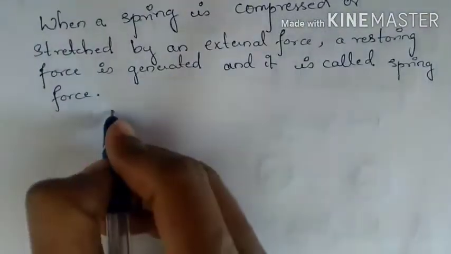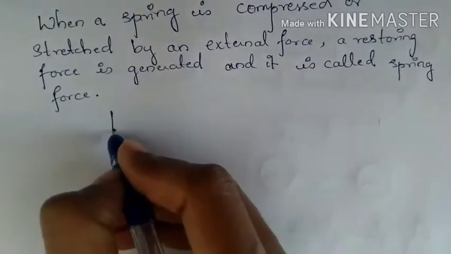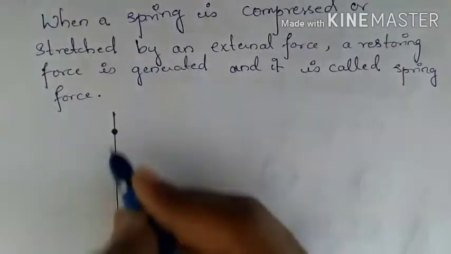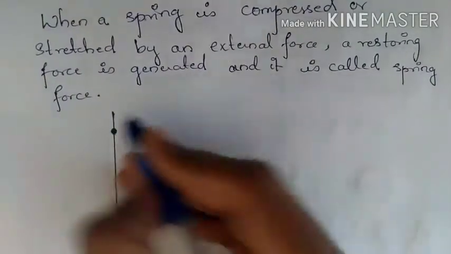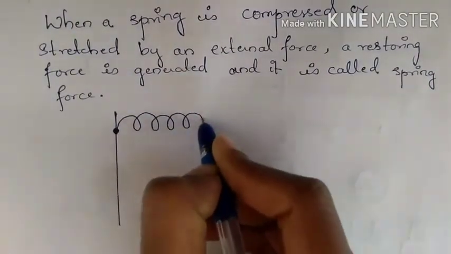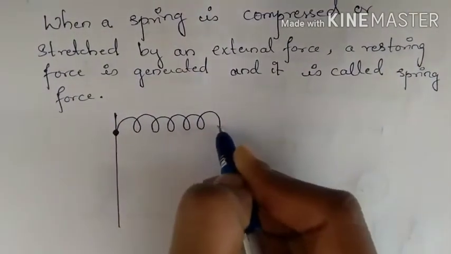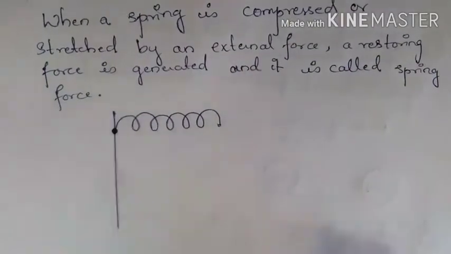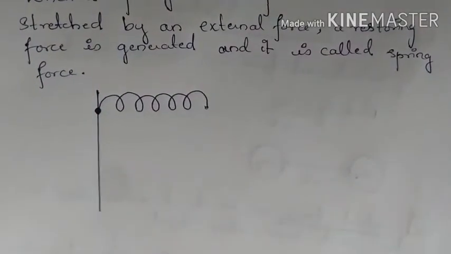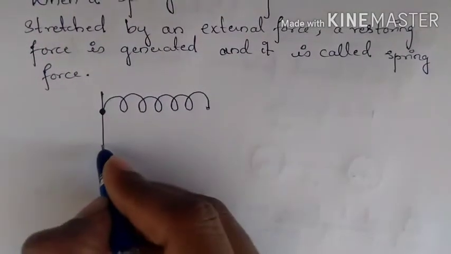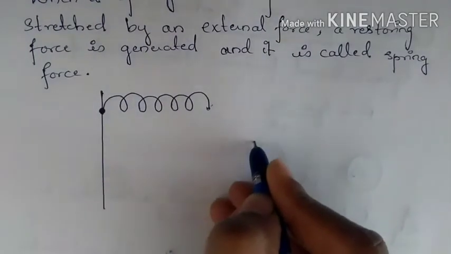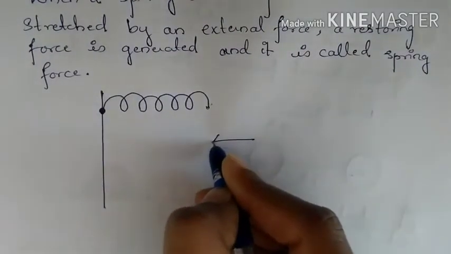Now let us look at the same example. So now this one end of the spring is in contact with the wall. So this end is not free. So let us make the other end free. So this end of the spring is free and this end is being tied to the wall or something like that. To compress this spring, you will apply the external force in this direction on the spring.